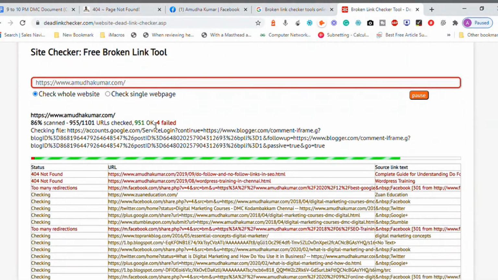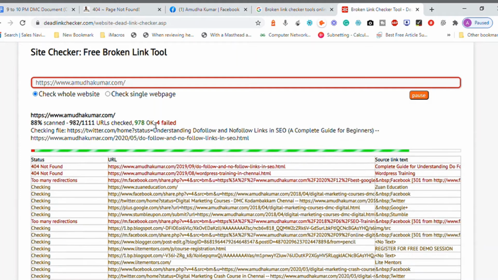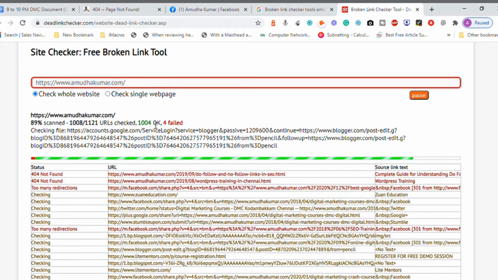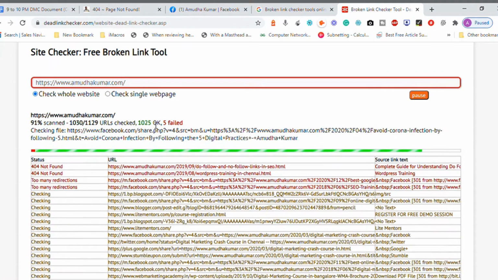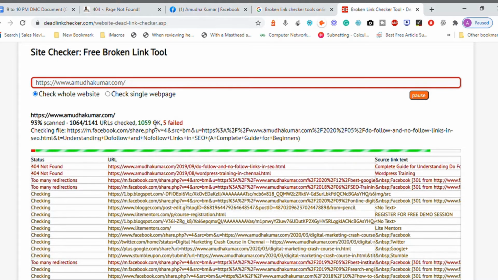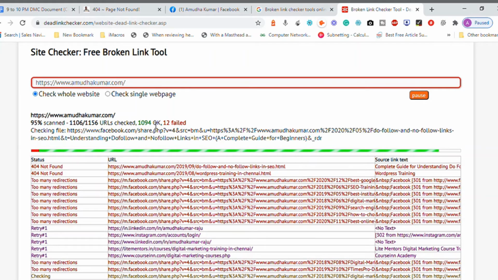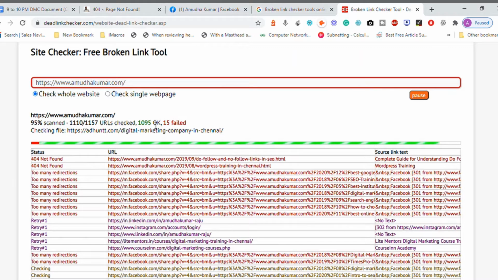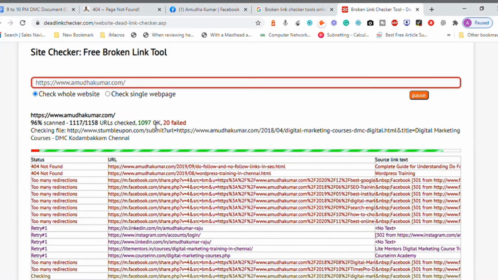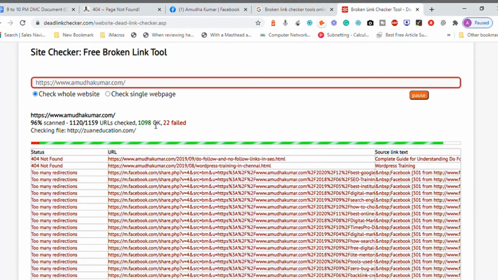If you look into the Facebook share button, there are too many redirections, but there are two URLs which are 404. On my website almost 93 percent is scanned, 94, 95 percent now. Almost 1200 URLs are being scanned, I believe 1158, in which 21 URLs failed, which means there is multiple redirection, like 301 redirection.